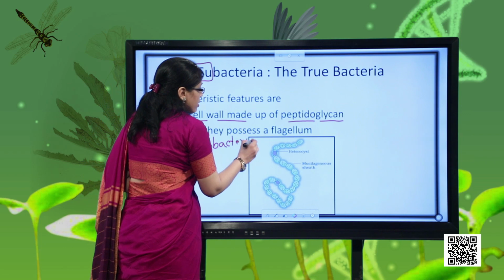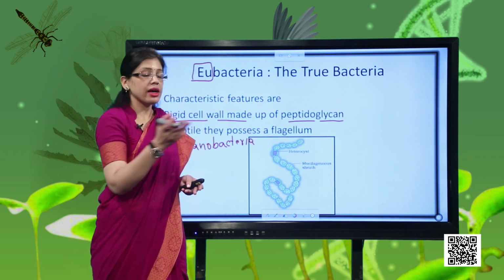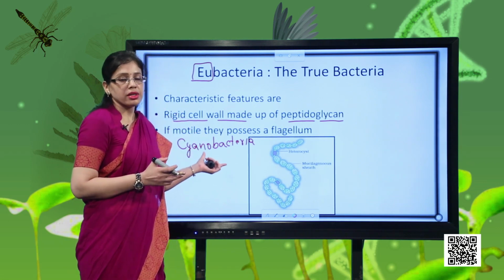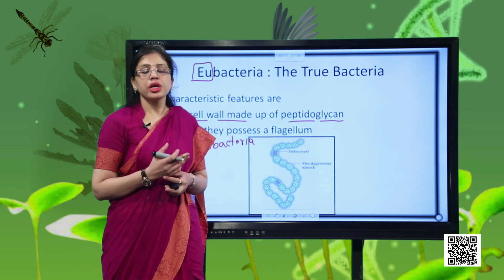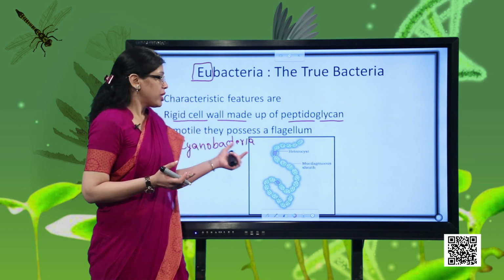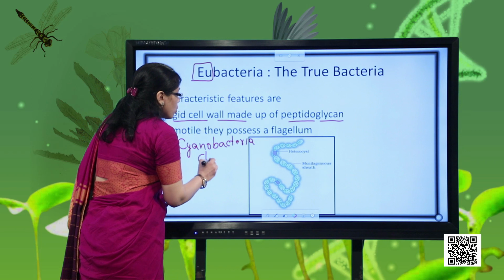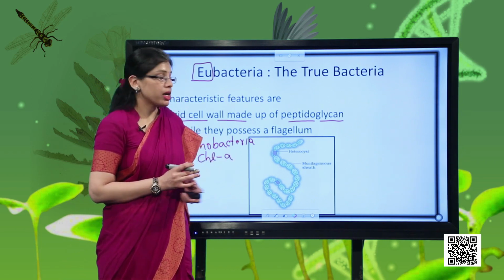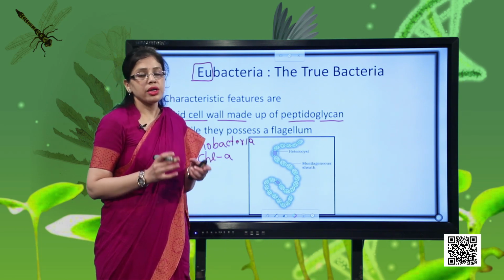If you ever see a water body, sometimes the surface of the water body is entirely covered with blue-green algae, and these are nothing but cyanobacteria. But the common name, blue-green algae, sometimes confuses students, because if the word algae is used, they will think it is a plant. But actually they have been given this common name because they have the pigment chlorophyll A. This is a pigment similar to the pigments of higher plants, and by using this type of chlorophyll they are able to prepare their own food.